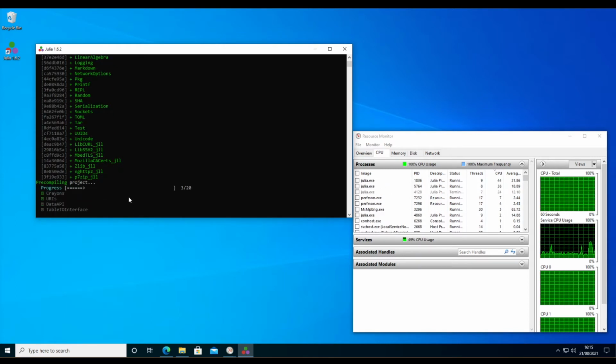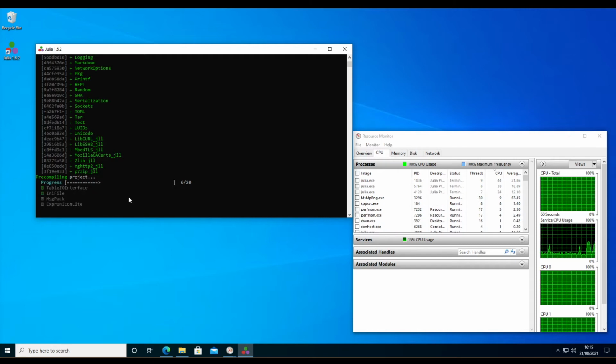Now Julia downloaded about 20 packages in total. The package manager, if you install one package, will automatically install all the packages that that one package depends on. So you don't need to resolve that by hand, similar to what Python would do with pip or Conda.